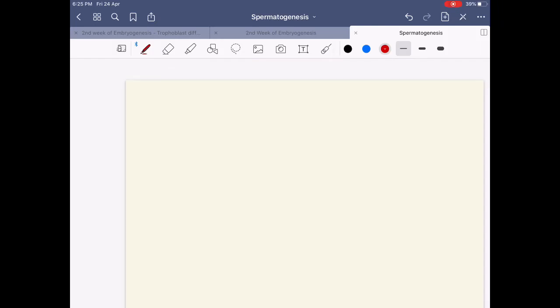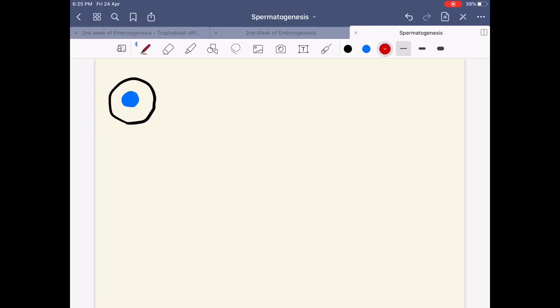Now in all these cells, you will note that the cells will appear somewhat like this. Suppose this is a spermatogonium that I've just drawn. It's going to become two cells like this.